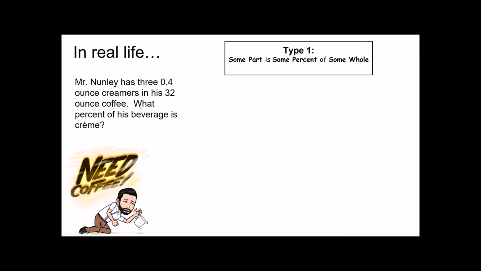The question is, what percent? So the percent is the thing that's unknown. But I'm finding a percent of the beverage. So the beverage is my whole. What percent of this whole is the cream? The cream is the part I'm looking at. So when I see my part equals percent times whole, what I'm saying is the cream is a certain percent of the total drink.